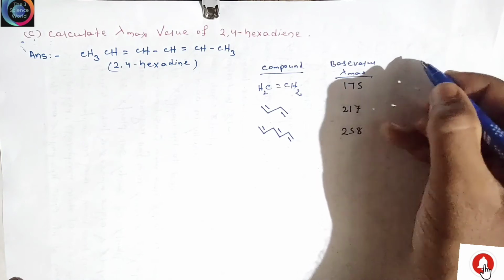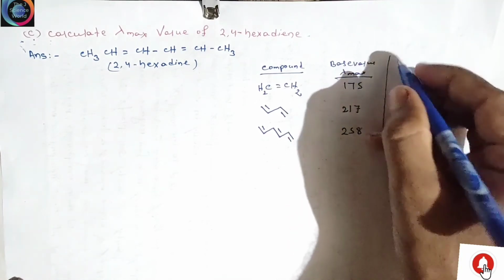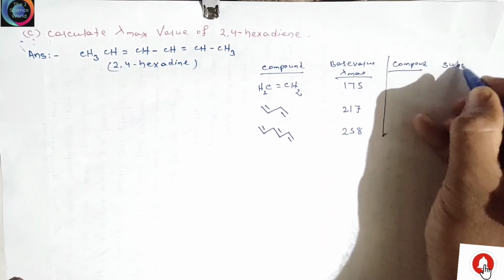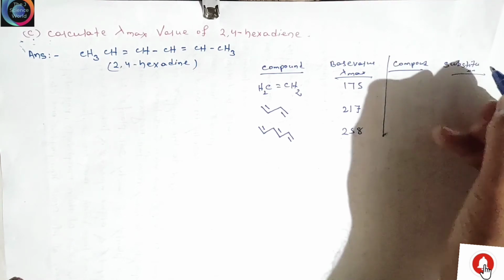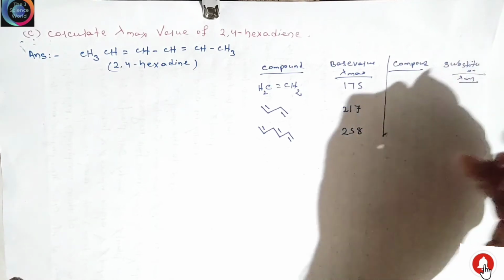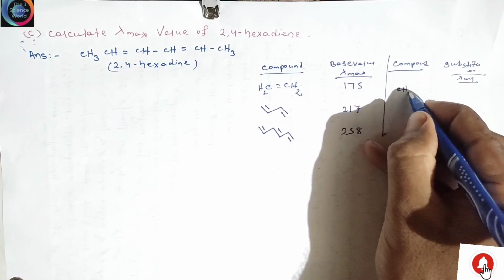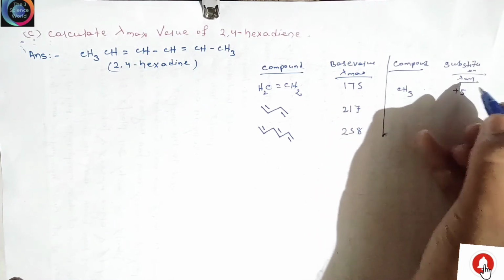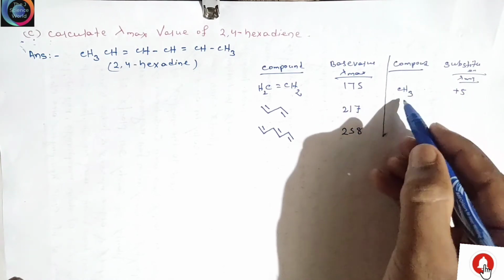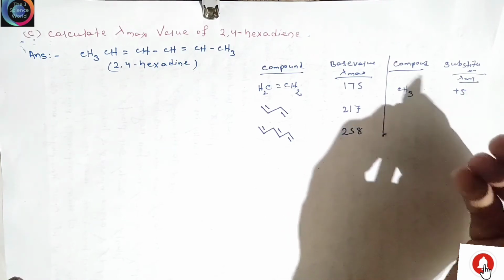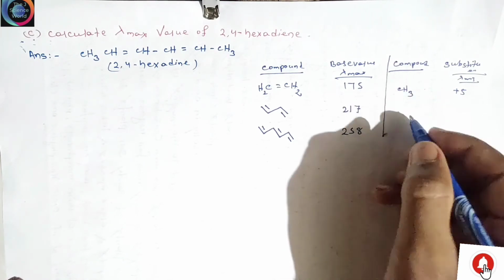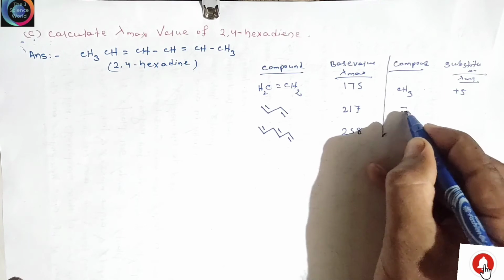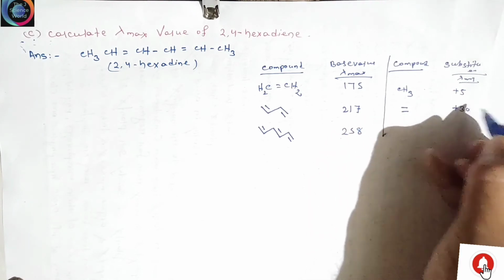For substituents, for an extra methyl it is plus 5, so 1 methyl is 5, for 2 methyl, 2 into 5, that is 10. For an extra diene, that is a double bond, it is 30.